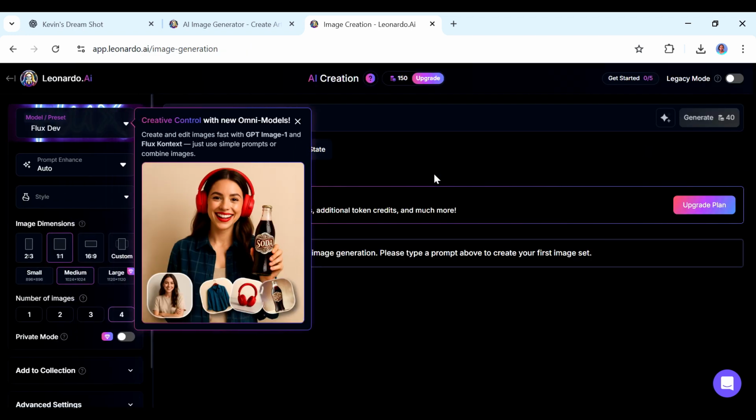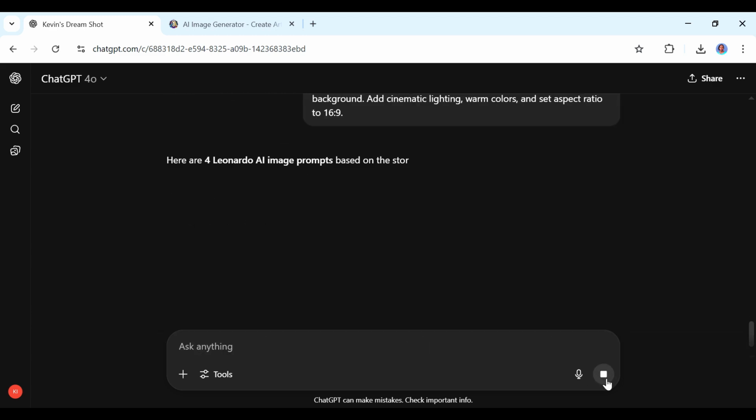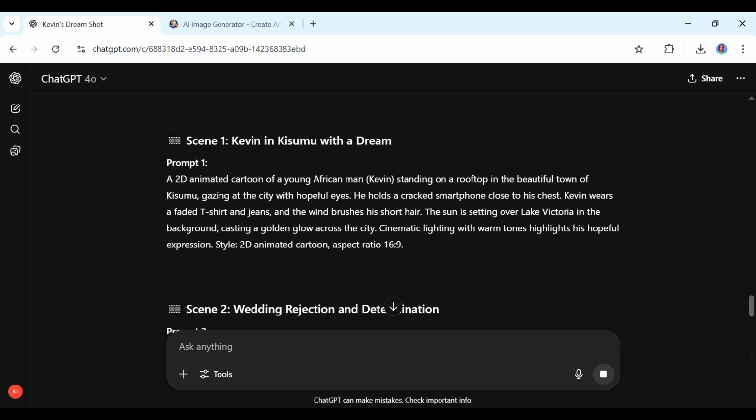Okay, so we're going to go back to ChatGPT, and we're going to enter this exact prompt. Based on the story below, generate 4 visual prompts suitable for Leonardo AI image generation in 2D animation cartoon style, and set aspect ratio to 16:9. So 16:9 is what we use for YouTube videos. Yeah, and now we have 4 prompts to create our story here.